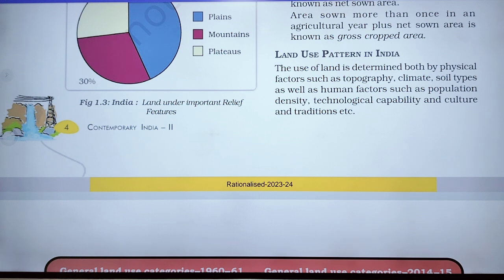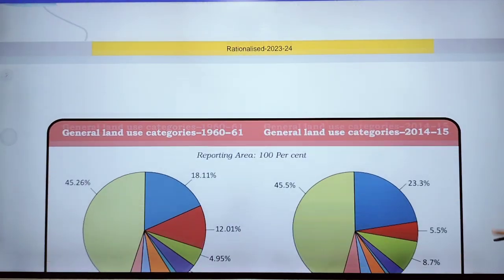Physical factors such as topography, climate, soil: it means land where, with the help of soil, we can cultivate. And the human factors such as population: we are living on earth, on land. And also technological capability: for our needs, we use land for different economic activities also, and culture and tradition.